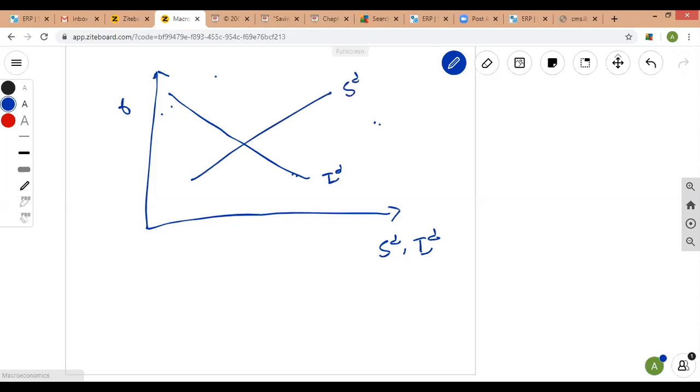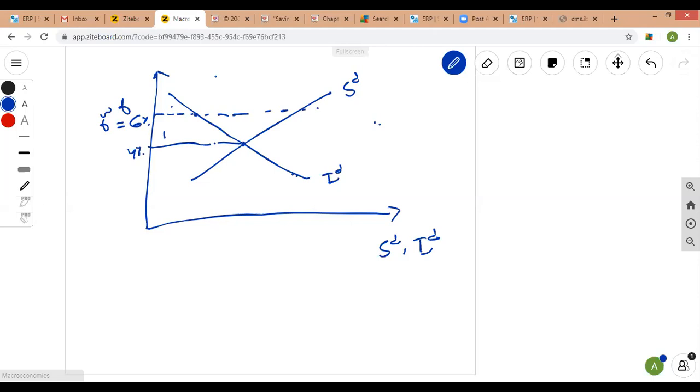But the real interest rate is 6%. Let's say the world interest rate is somewhere here. So this is 6%, equal to RW, the world real interest rate. Now, this interest rate is larger than the closed economy's real interest rate. If we place the closed economy's interest rate, it is equal to 4%.